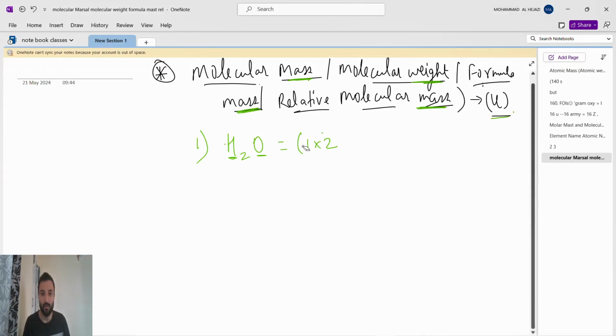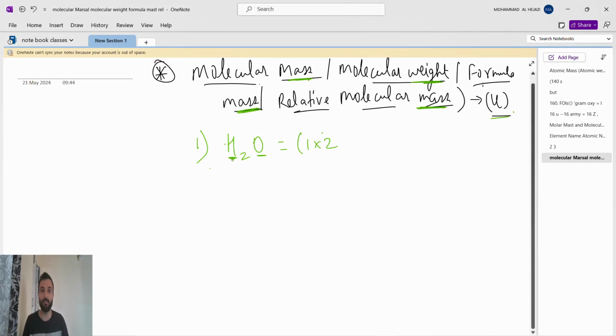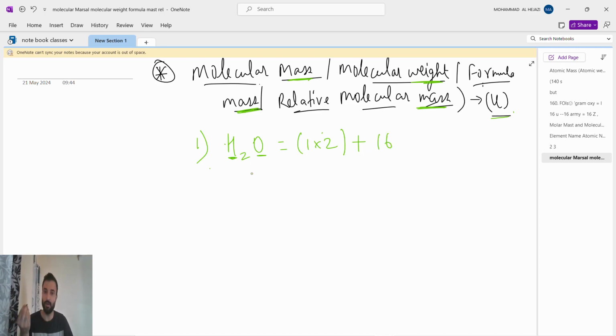Okay, so first is what? Hydrogen. Atomic mass of hydrogen is 1. Very good, 1. And how many hydrogen are there? 2. So 1 into 2, whatever you get, we have to add with oxygen, because hydrogen is done. Now oxygen, atomic mass of oxygen is 16. And how much oxygen is there? 1 only, 16. So 1 into 2 is 2 plus 16, that is 18 u.